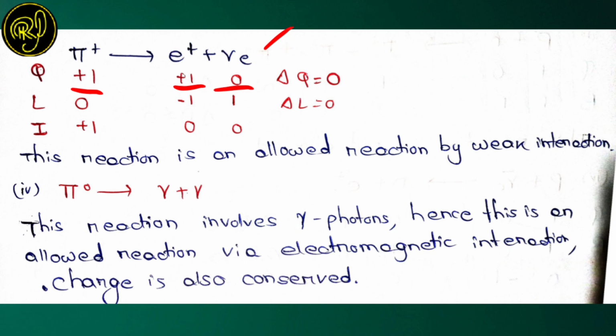The neutrino is neutral, so its charge is 0. So LHS charge is plus 1 and RHS charge is plus 1. Hence charge is conserved. We represent delta Q as the difference in charge of LHS and RHS. Since both sides' charge is the same, delta Q is equal to 0.